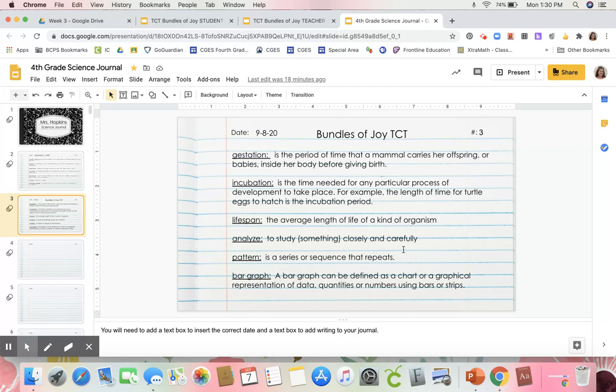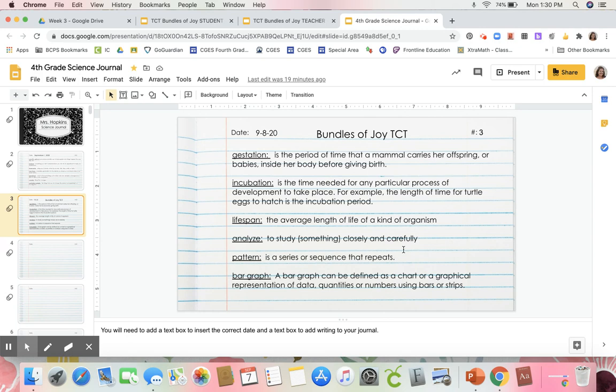When you analyze, you study something closely and carefully. Pattern is something that is a series or sequence. And a bar graph is a chart of data using bars or strips.